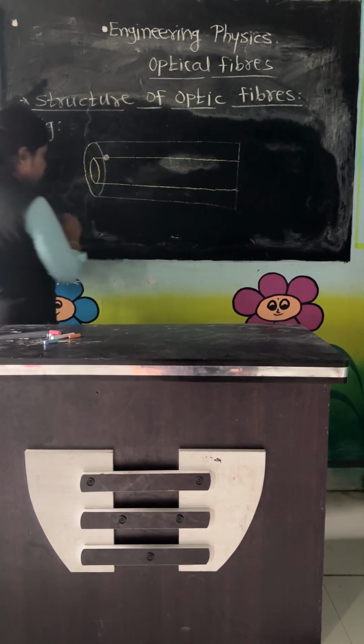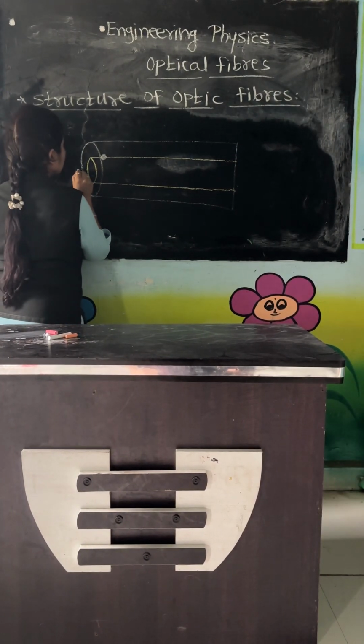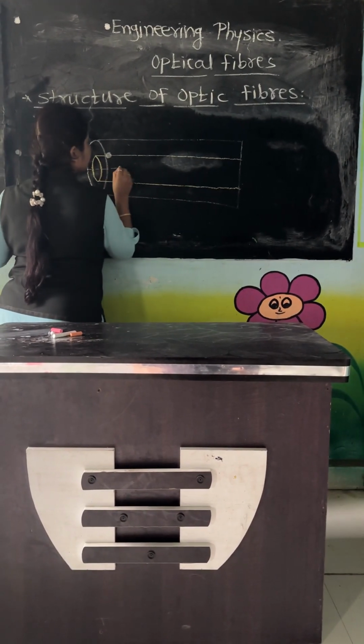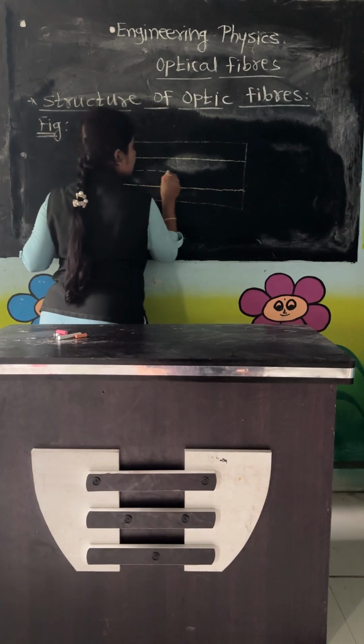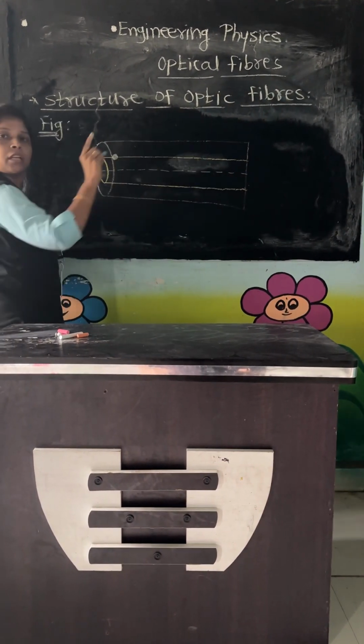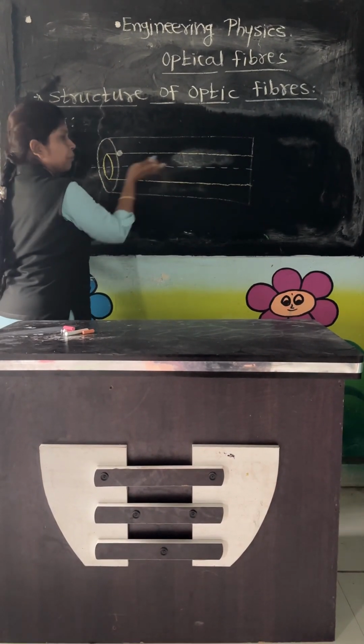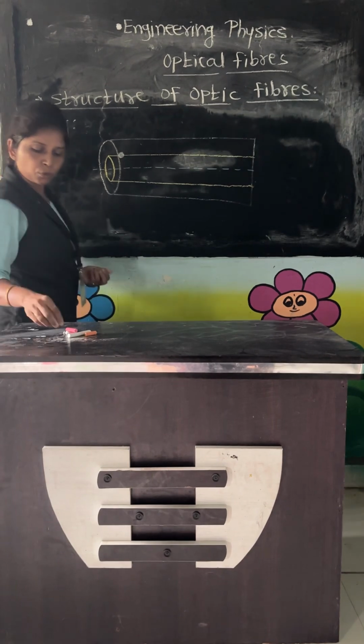That core is surrounded by another transparent material called cladding. This dotted line represents the optic axis, that means the middle axis of the core.